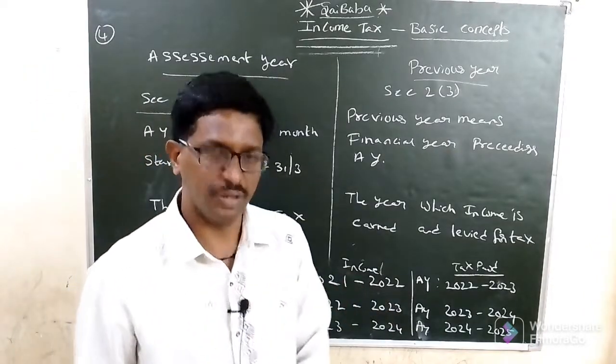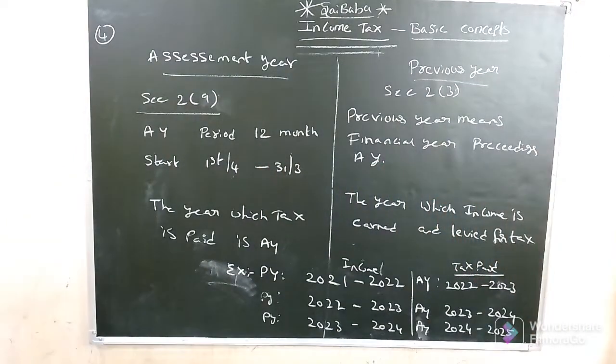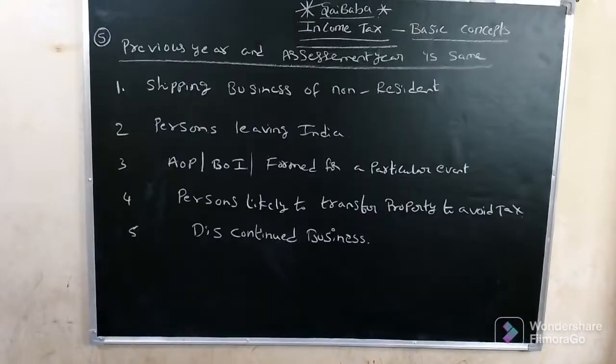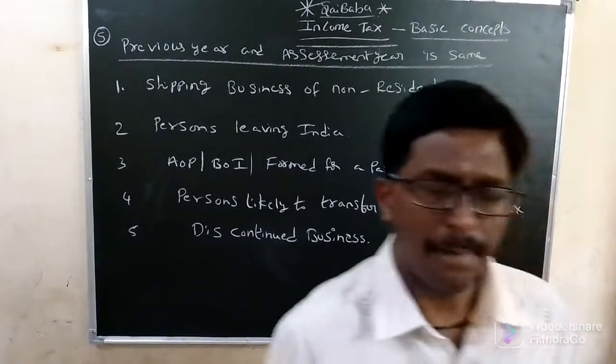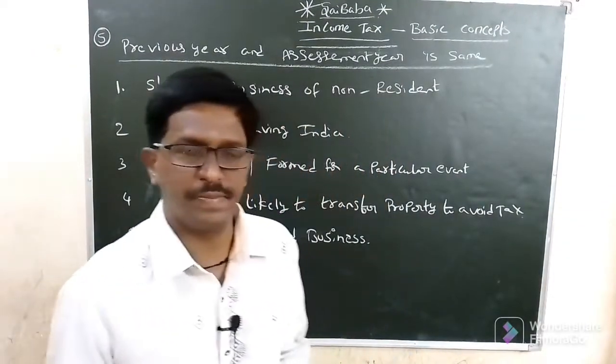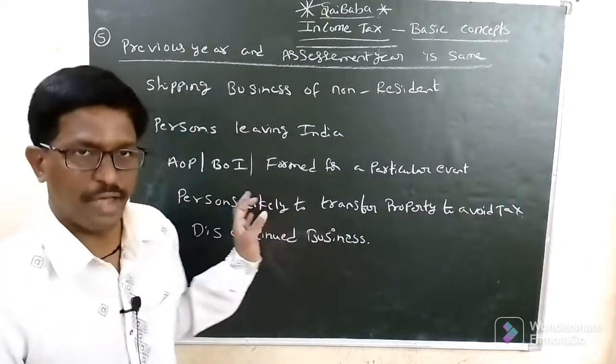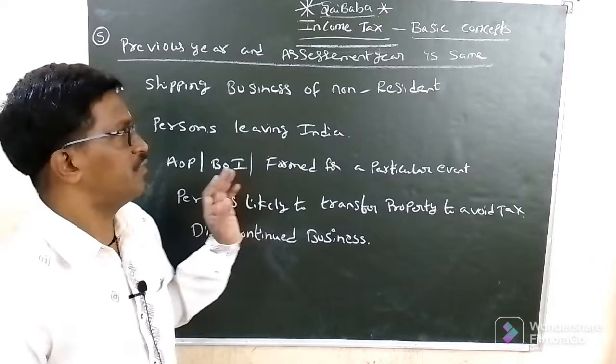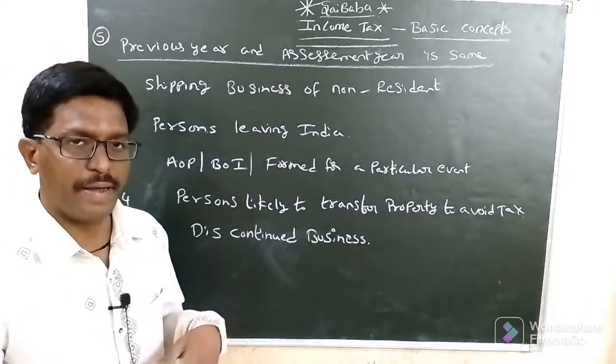Next point. Sometimes the previous year and assessment year are the same in particular situations. What are the situations? When the income earned in the year is taxable in the same year.